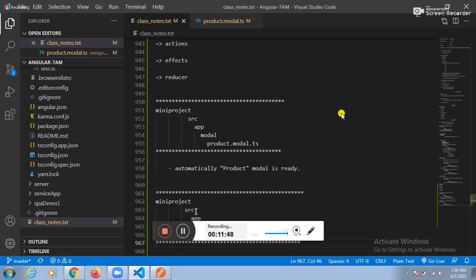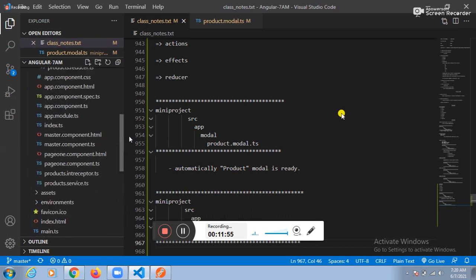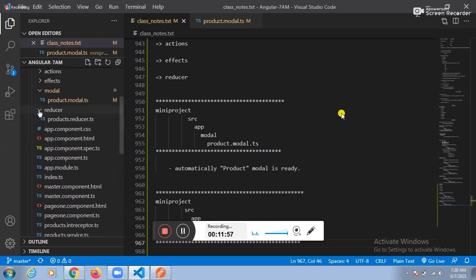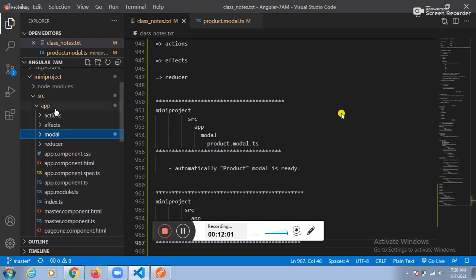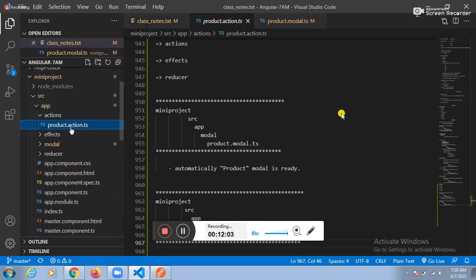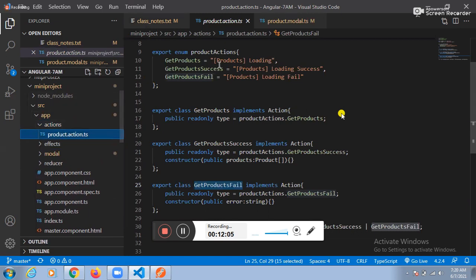In general, how do we create the actions with the help of the enum data type? Yes, sir. With the help of enum. I hope you are feeling a little more comfortable compared to the first explanation. Go to the actions, under the actions, products.action.ts. How do we create your actions with the help of which data type? Enum data type. This enum data type you need to convert to classes.